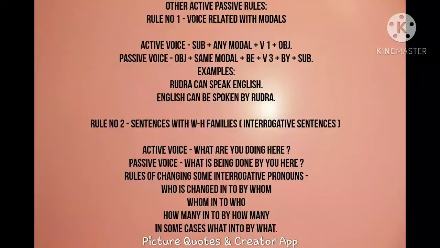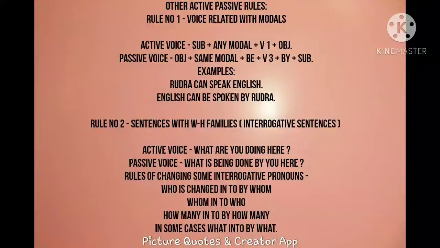Look at the example. Rudra can speak English. Here Rudra is subject, can is a modal auxiliary, speak is the base form of the verb, and English is object. Now when it changed into passive, how does it change? Look at that. English can be, we have added be in between auxiliary verb and main verb.